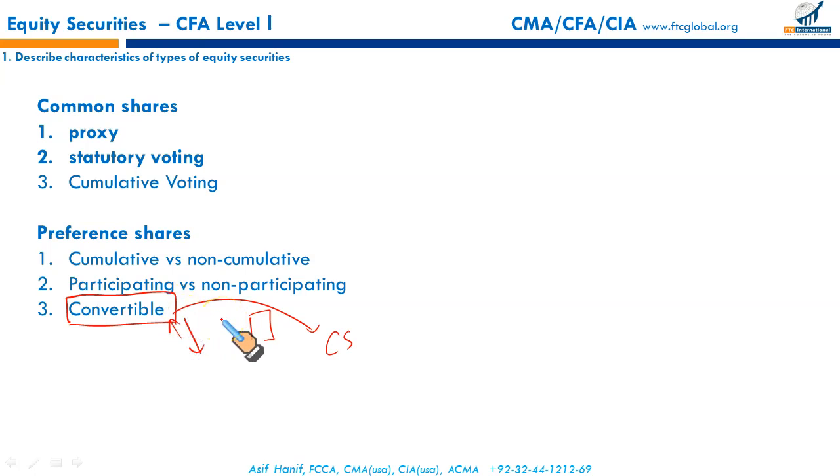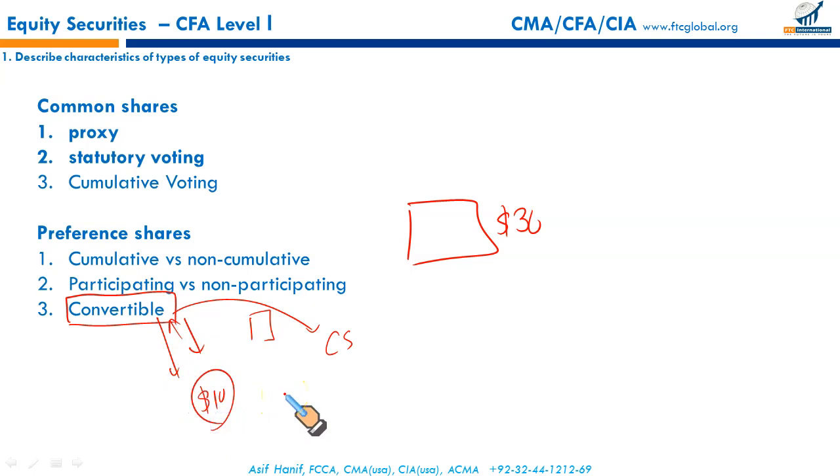It is at the option of the investors, whenever they find it convenient, whenever the market price is high. Let's say the market price for the share is $30, but under the contract with the company, the convertibility option gives you the right to purchase these shares at $10. This is a much more valuable option. You can purchase the share at $10, which is currently trading at $30.